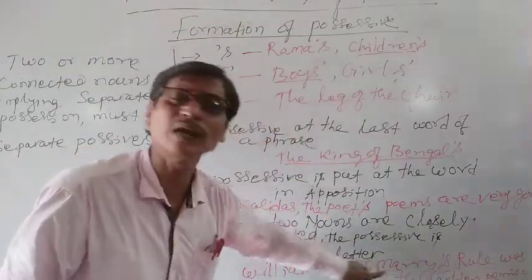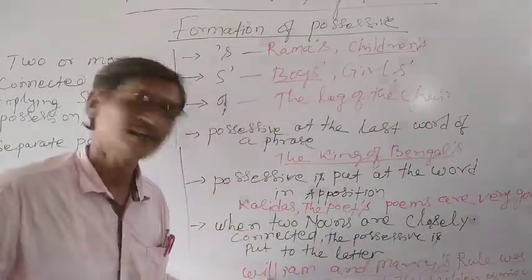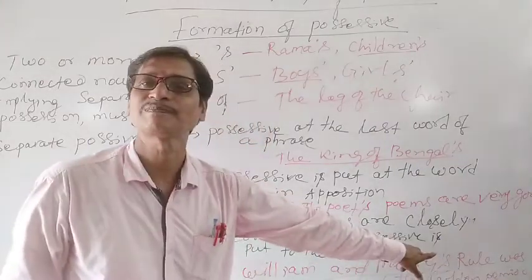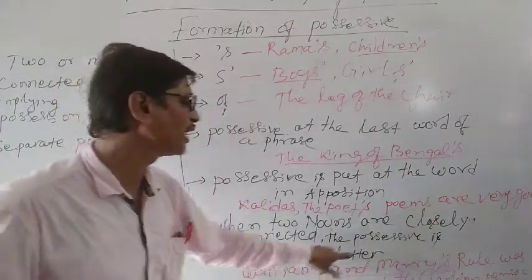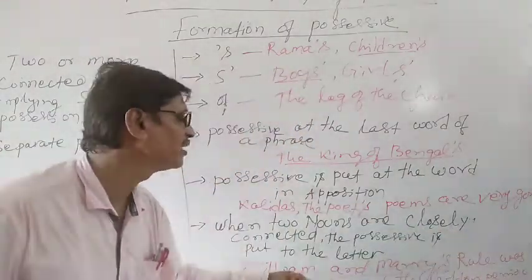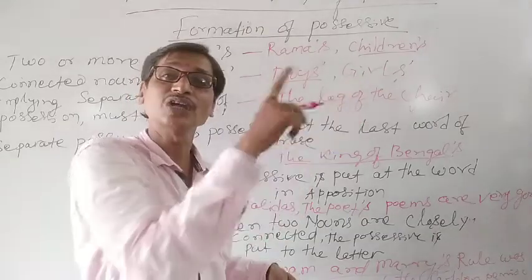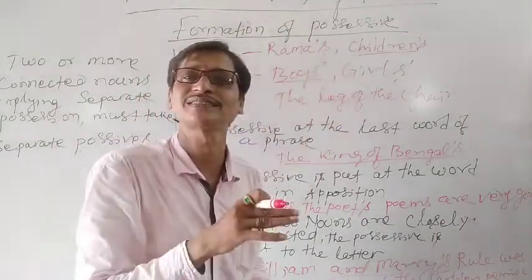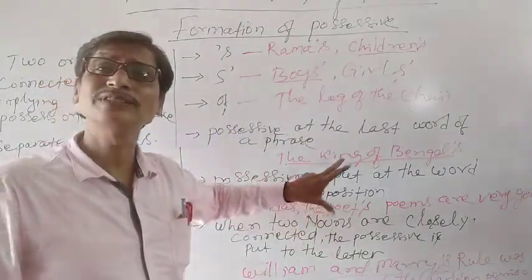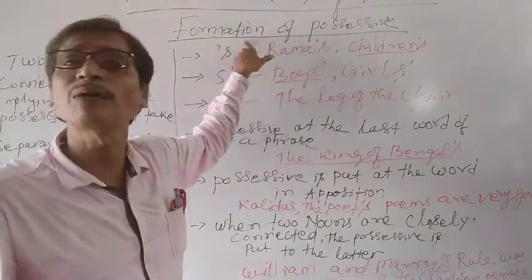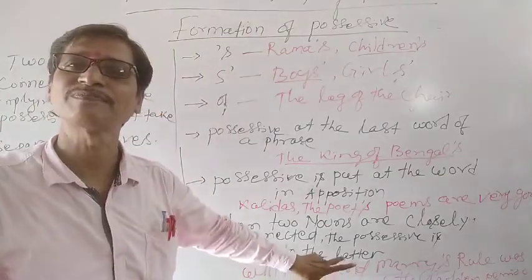Therefore, when two singular nouns are connected to each other consecutively, the latter one carries the possessive case. Understand? So when two nouns are closely connected, the possessive is put to the latter. We cannot make it Williams and Mary rule. We can make it William and Mary's rule. Johnson and Johnson's products. Okay? Understood? So similarly, these are the situations when we need to form the possessives of different nouns based on these instructions.